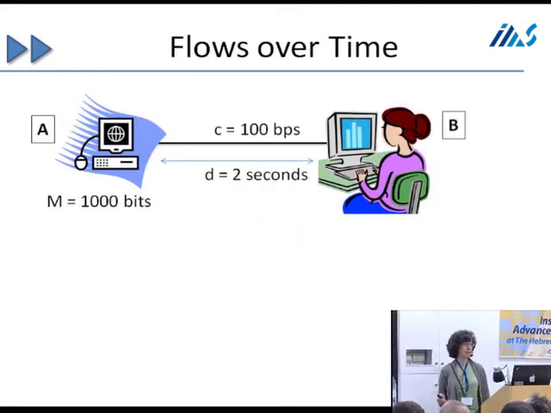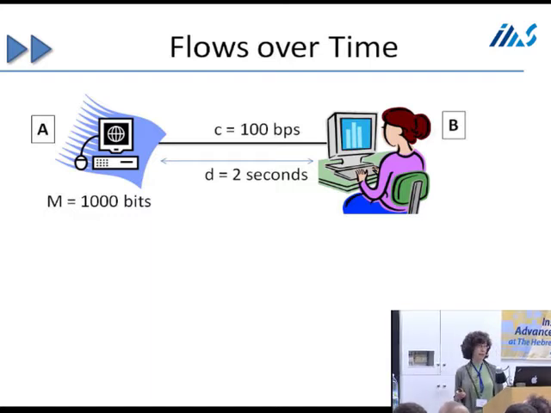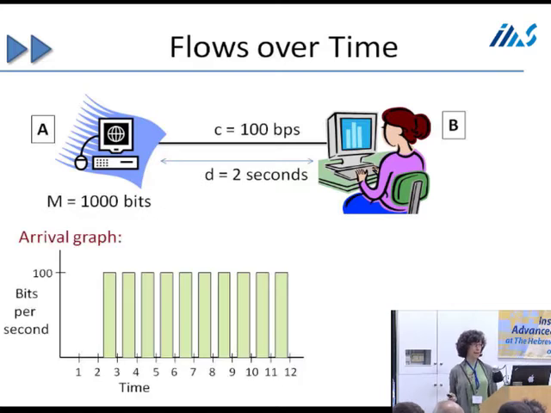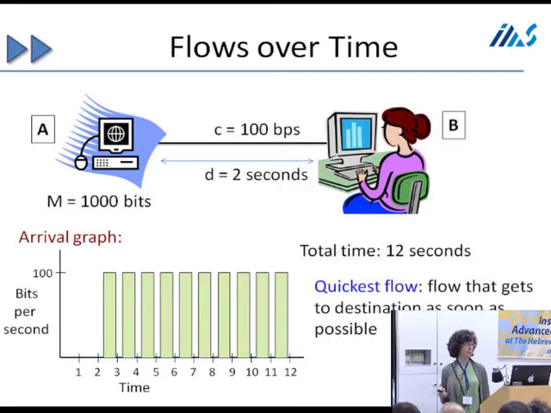For example, we might have a link that allows us 100 bits per second and has a delay of 2 seconds, and if we want to send 1,000 bits, then we'd have an arrival graph that looks something like this. Since the delay is 2 seconds, even if we start sending our flow at time 0, it doesn't arrive until time 2. Then at time 2, we get 100 bits, and then we get 100 bits for the next 10 seconds, and we are finished at time 12. We're going to be looking a lot at these arrival graphs in this talk. So the total time takes 12 seconds.